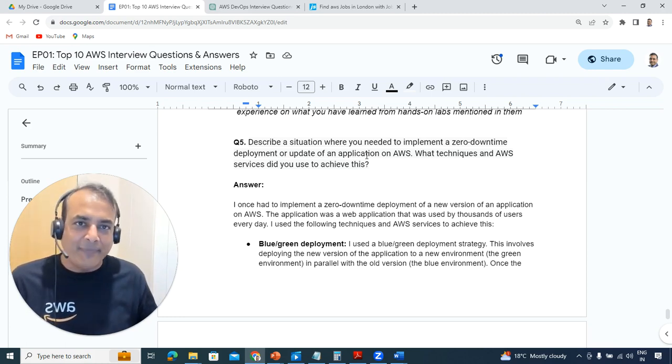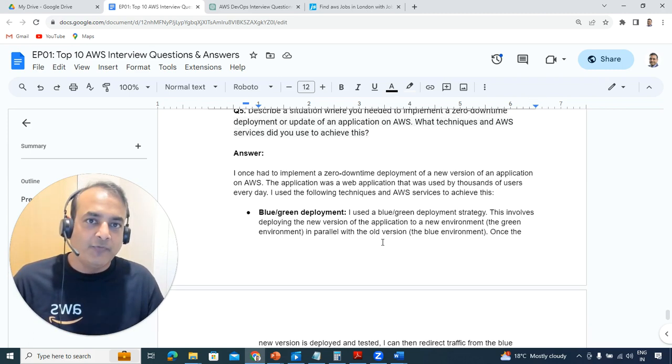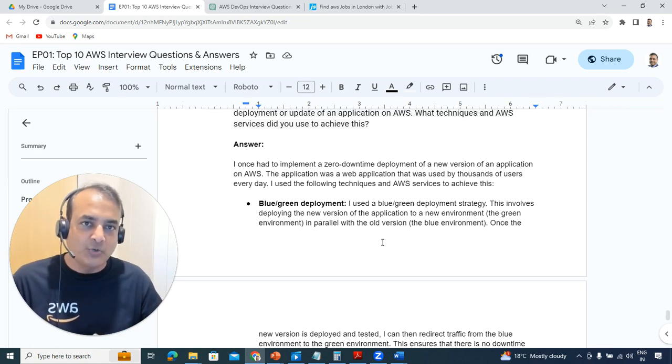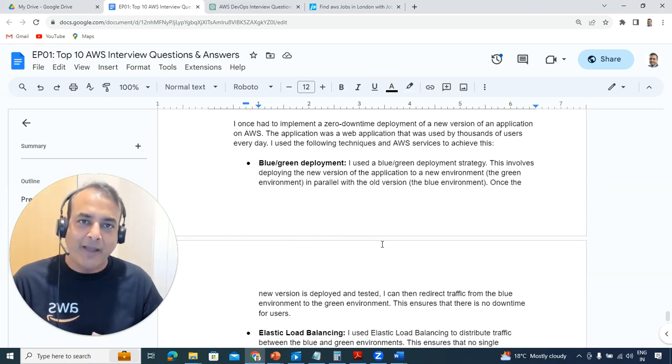It will depend on what kind of application you have. From an AWS point of view, Elastic Beanstalk provides a blue-green deployment methodology. We have a blue-green deployment project work that you might have done, or are going to do, where you use blue-green deployment to deploy your application on Elastic Beanstalk.